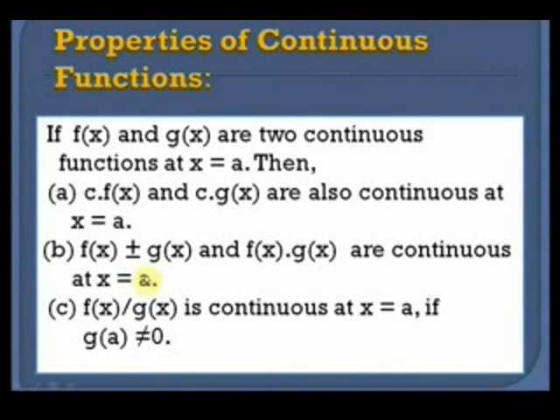The third is f(x)/g(x) is continuous at x = a if g(a) is not equal to 0. So as such we can say that if we multiply any two continuous functions with any number, then the resultant product is a continuous function. Similarly, the addition or subtraction of two continuous functions is a continuous function, and the same holds for the product of two continuous functions. And f(x)/g(x) is continuous at x = a if g(a) is not equal to 0.